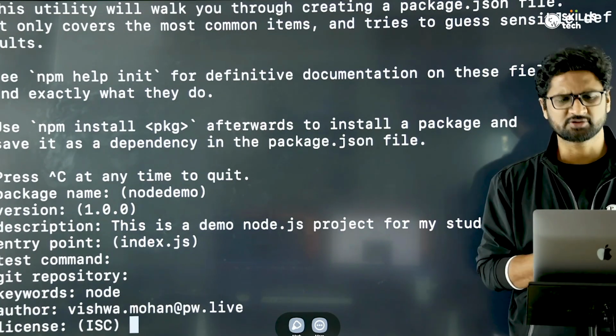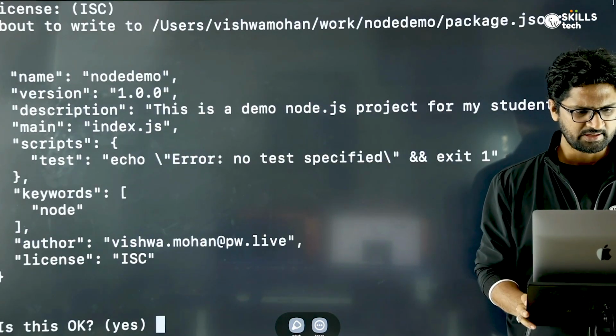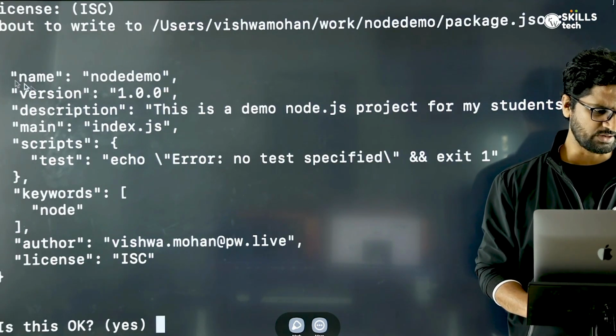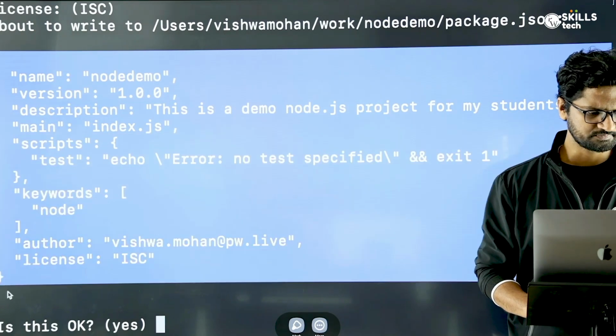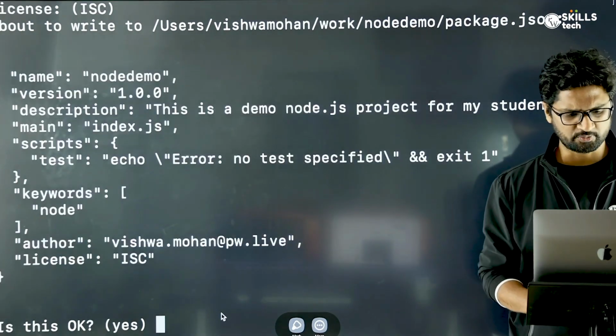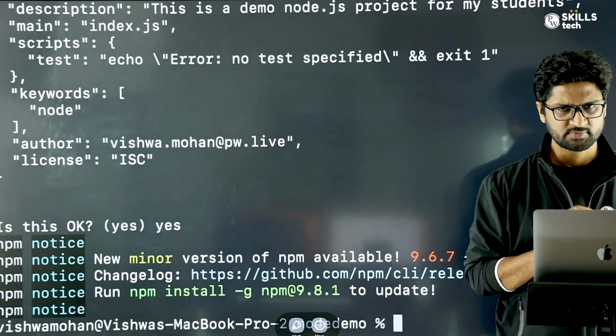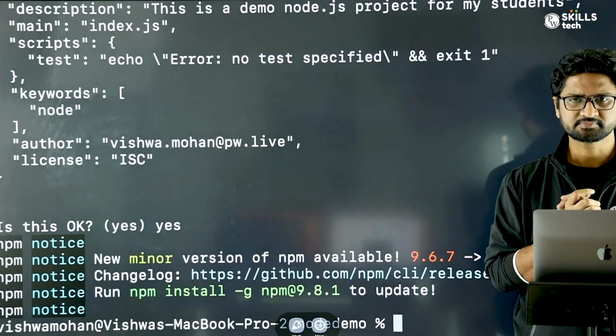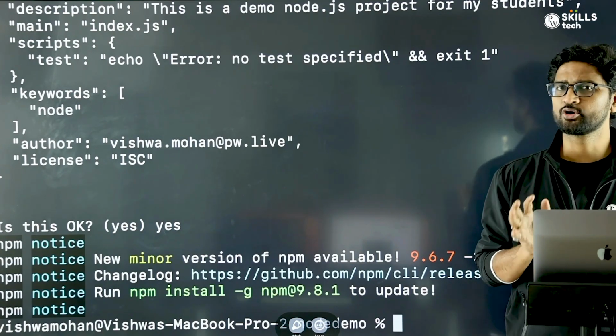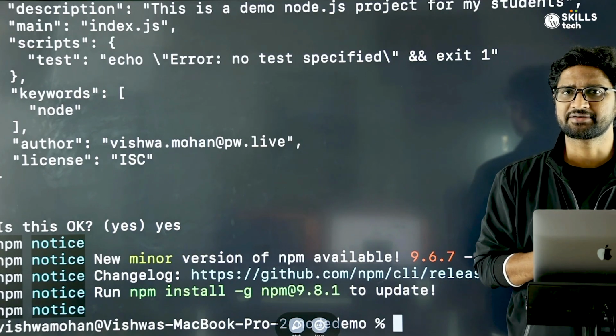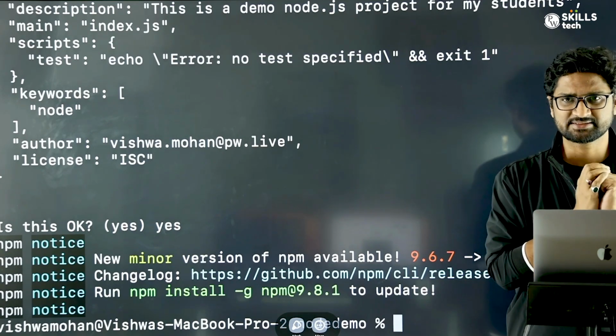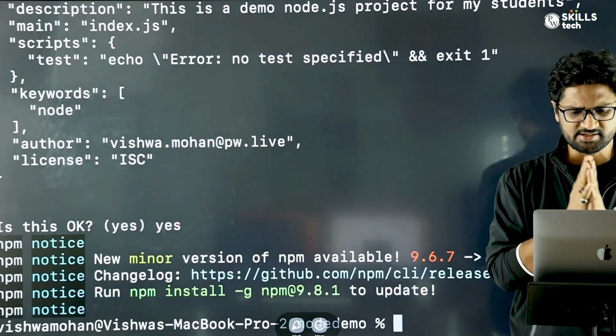License, it's open source, not applicable, so I don't keep it. And then it goes and tells me, dude, this is how it looks. Does it look okay to you? I think it looks okay to me, so I'll go and say yes. As soon as it is done, my node.js project is ready.